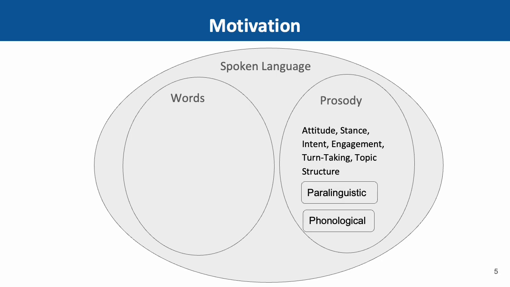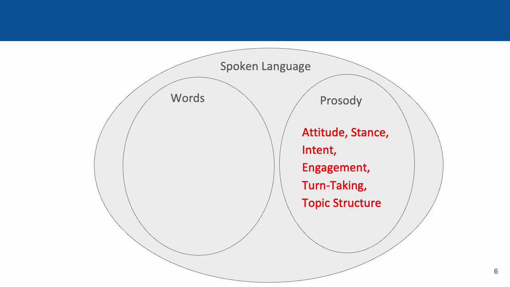Now there has been some work on modeling prosody, but mostly on paralinguistics. That is to say, aspects of speaker identity, gender, age, etc., or current states, healthy, sick, angry. The other aspect is phonological, like Mandarin tones and word stress in English. Our focus instead is on the pragmatic and interactional aspect of prosody. This has been less studied, and to date, the state of the art is using handcrafted features and fully supervised training.